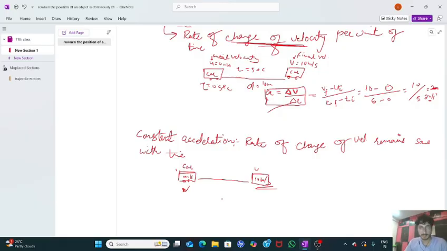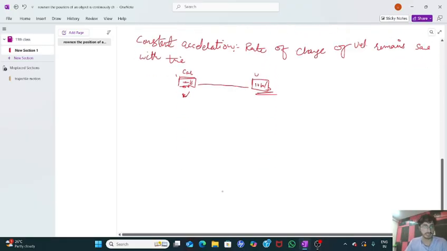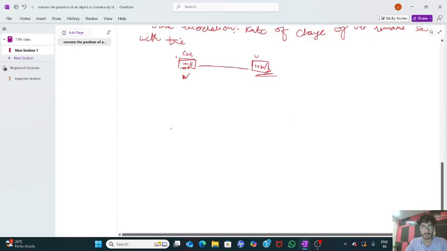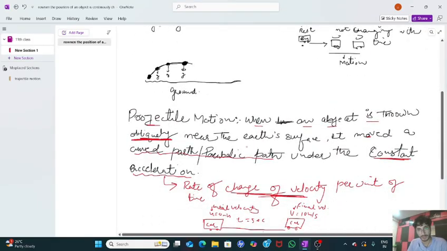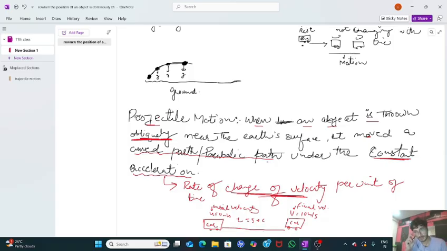So now, what is the meaning of constant acceleration in case of gravity? Have a look, guys. Projectile motion is what? When an object is thrown near the Earth's surface, it moves in a curved or parabolic path under constant acceleration. What is the constant acceleration? Hope you guys got the answer. Because acceleration due to gravity is the same all over the Earth. Everywhere, every corner of the Earth, the acceleration due to gravity is g. There might be exceptions. We don't have to read them.